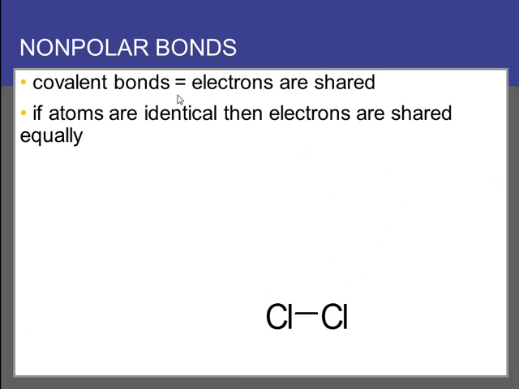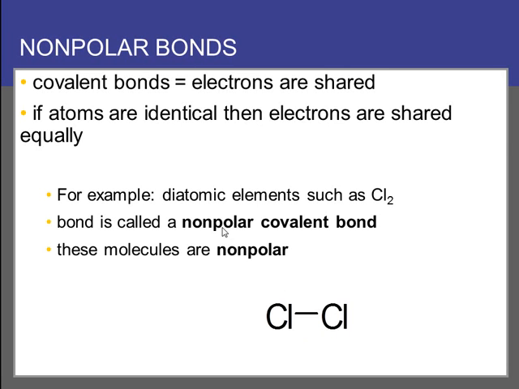So remember that covalent bonds are when electrons are shared in that bond, and if the atoms are identical, as in Cl2, the electrons are shared equally. Imagine if you were having a tug of war with yourself, a copy of yourself. Who would we expect to win? It would probably be a draw because you're not any stronger than the copy of yourself. And that's the same if we have these two chlorines pulling on the electrons in the bond. They're both of equal electronegativity. This is called a fully nonpolar molecule because there's no difference in the electronegativity between the two chlorines. It's called a nonpolar covalent bond, and these molecules are considered to be nonpolar.